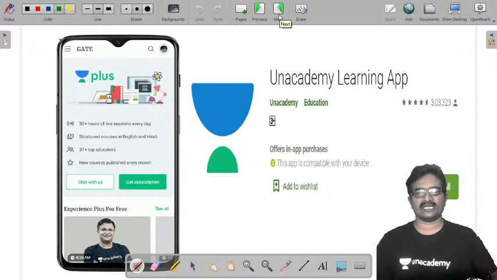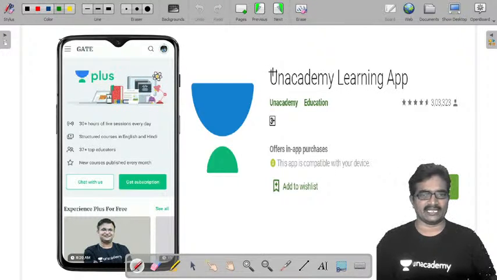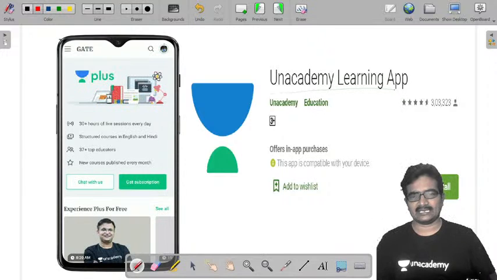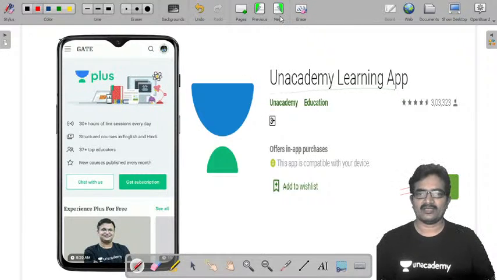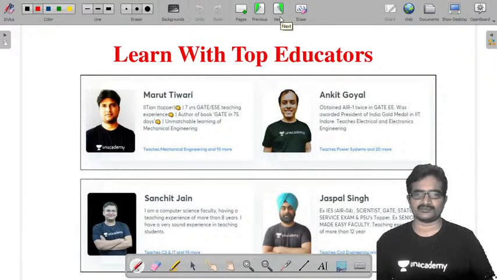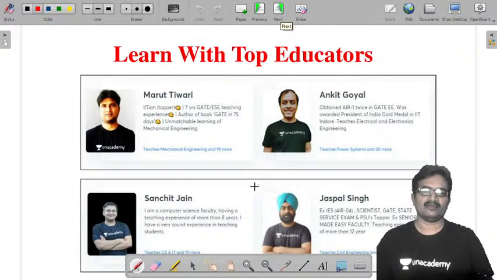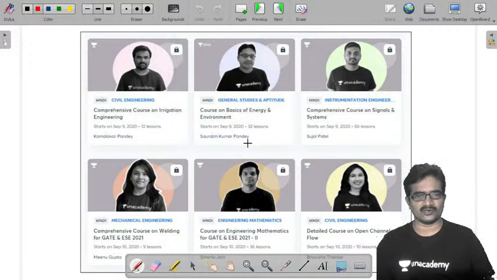First we check how to get the Unacademy learning app. Just go to Play Store on your device. Type Unacademy learning app, and click the install button. By clicking on this button, it will install the Unacademy learning app. After that, it will show the different top educators who are available in Unacademy. These are a few of the top educators, and a few more are available.